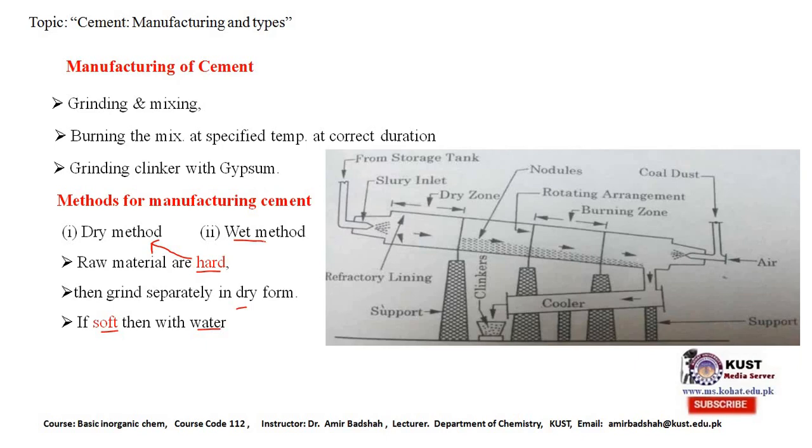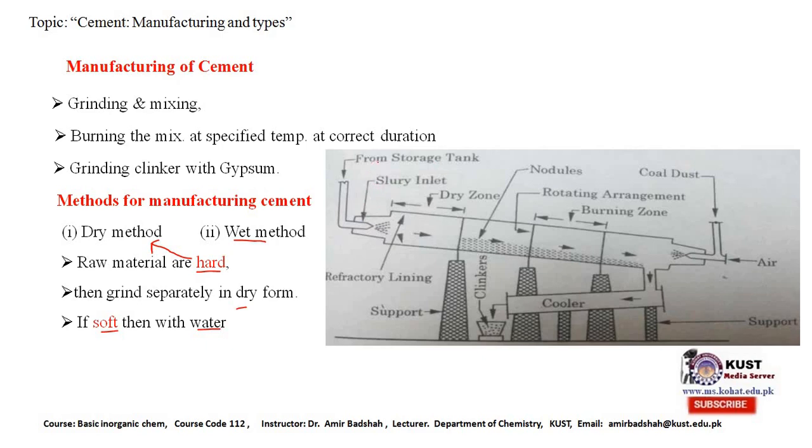After grinding and mixing, the material from the storage tanks enters into the rotary. This is the rotary, and this rotary is a little bit tilted. As you see that it is a little bit tilted, and it is supported by three pillars. On the upper end of the rotary, we enter the mixture from the storage, and then it is mixed with water.